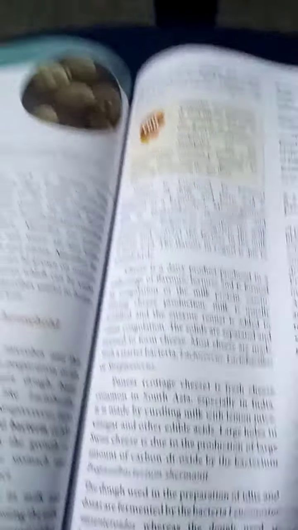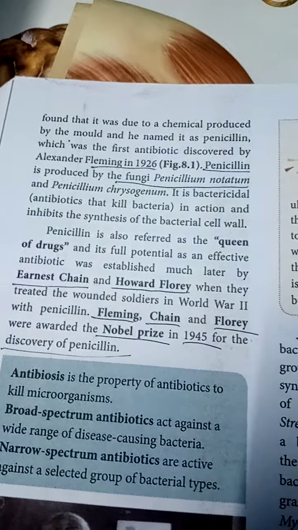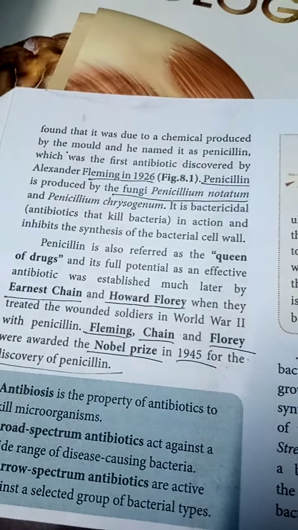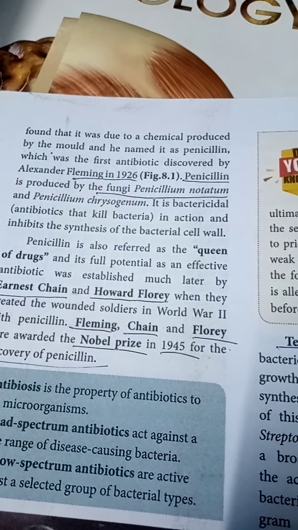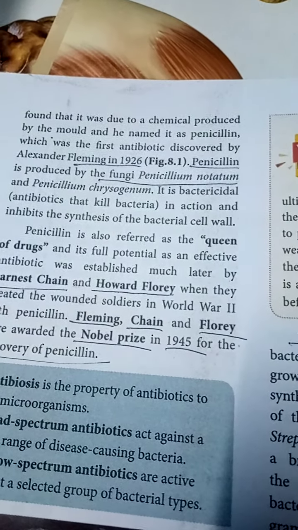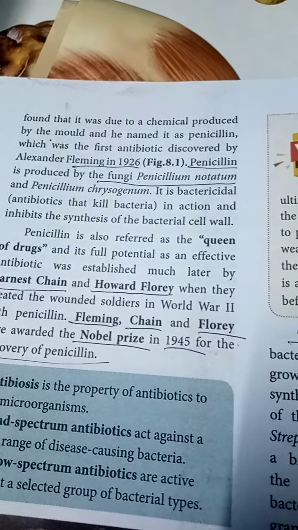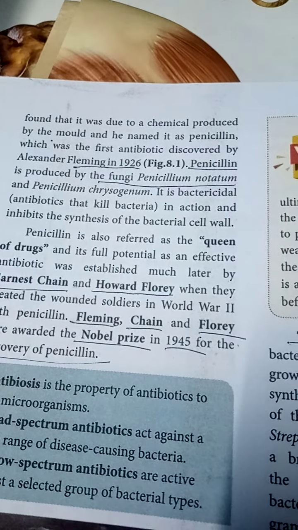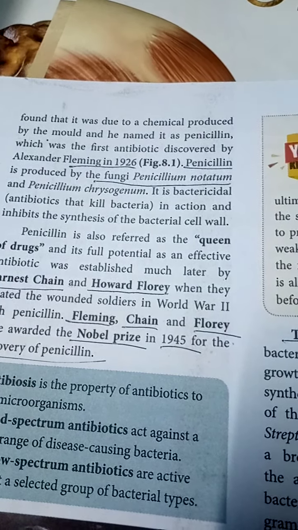Okay, so he found that it was due to a chemical produced by the mold. So he understood that the green mold produces a chemical substance, so that the Staphylococci bacteria could not grow on that plate. Do you understand, students? So unwashed பிளேட்டில் அந்த க்ரீன் கலர் மோல்டு இருக்குது.